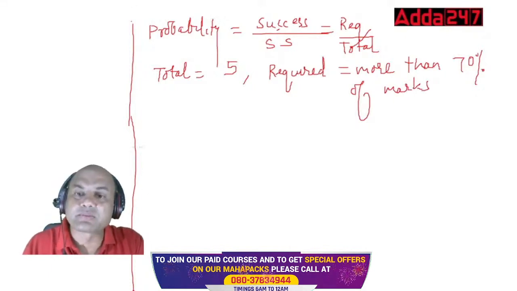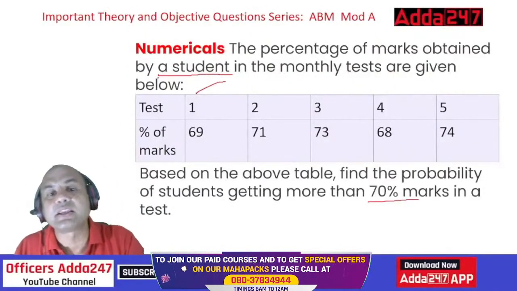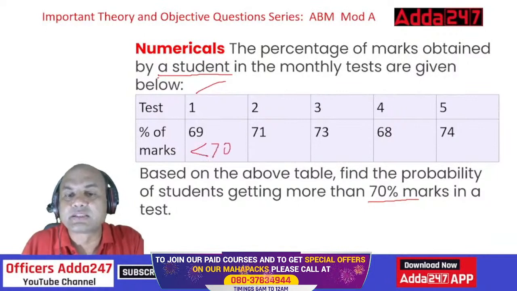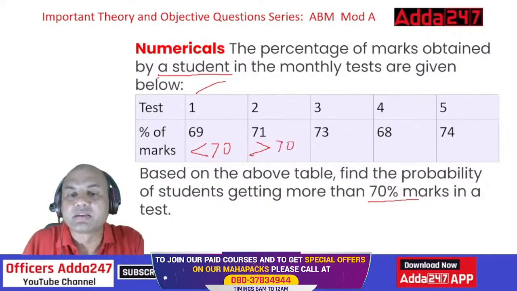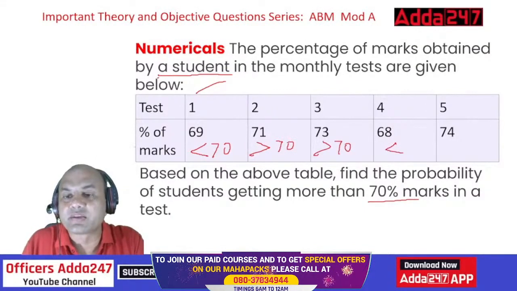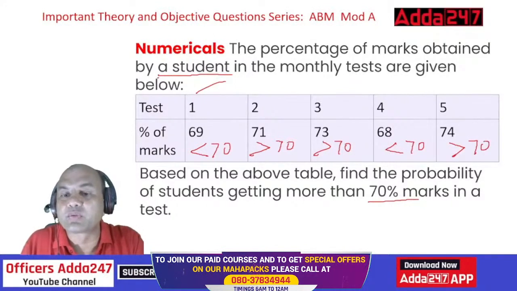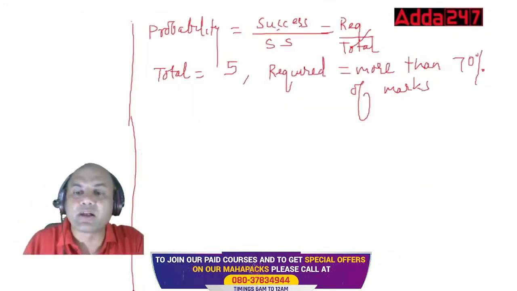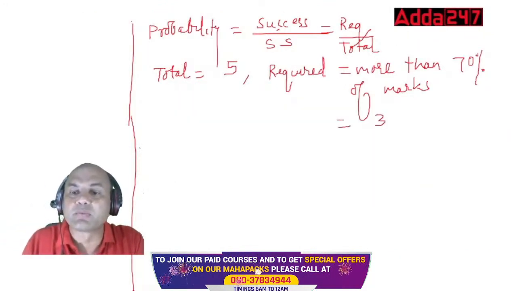So in that case, what happens? More than 70% of marks. In how many tests am I getting it? In the first test, what am I getting? 69. So this is less than 70. This is greater than 70. In how many am I getting greater than 70? 1, 2 and 3, right? And these 2 I am not getting. So what is my required? Required is more than 70. So in 3 tests I am getting more than 70.